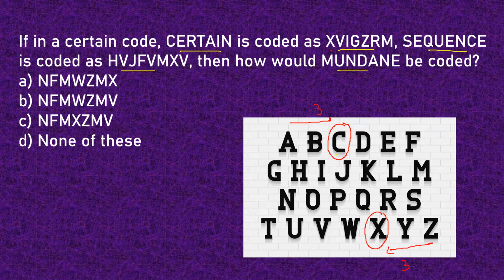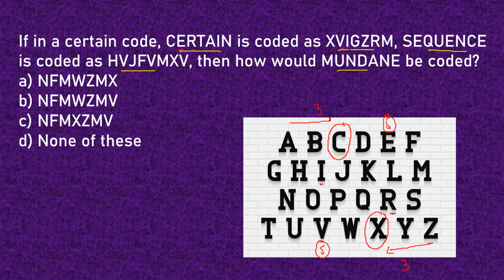Let us check with one more, E and V. So E is at the fifth position from the beginning and V is at the fifth position from the end. So that is quite clear how we can go about this code. Let us be more sure by checking with one more letter, R and I. So this is R and this is I.